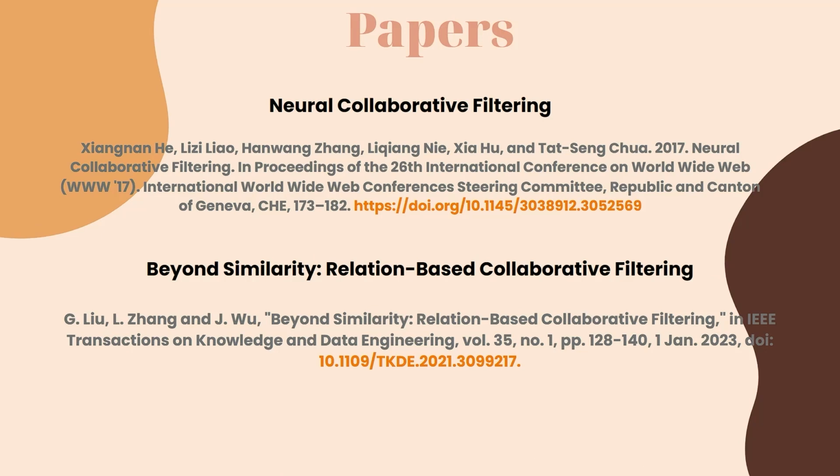The first research paper is the Neural Collaborative Filtering, published in the WWW conference in 2017. It first presents a probabilistic model that emphasizes the binary property of the implicit data. It is then shown that matrix factorization can be expressed and generalized under the neural network collaborative filtering. To explore deep neural networks for collaborative filtering, the paper then proposes an instantiation of NCF using a multi-layer perceptron to learn the user item interaction function. Lastly, the paper presents a new neural matrix factorization model which ensembles a matrix factorization and MLP under the NCF